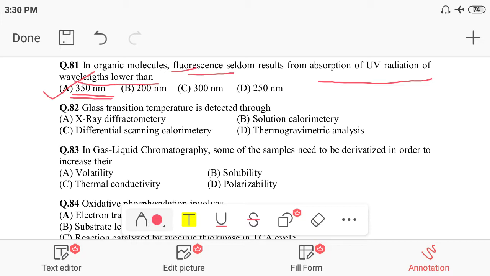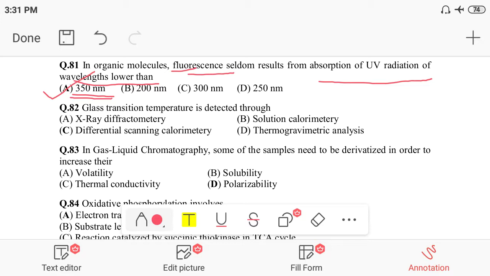In the case of fluorescence, it is shown in the UV range, and this UV range can be up to 350 nanometer.